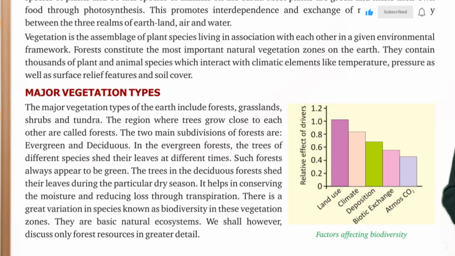In the evergreen forest, the trees of different species shed their leaves at different times. Such forests always appear to be green. The trees in the deciduous forest shed their leaves during the particular dry season. It helps in conserving the moisture and reducing loss through transpiration. There is a great variation of species, known as biodiversity, in these vegetation zones. They are basic natural ecosystems. We shall, however, discuss only forest resources in greater detail.